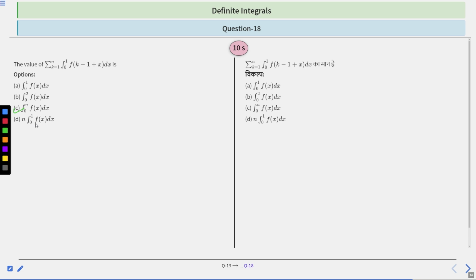So in this way, we have discussed the different types of questions based on definite integration. Clear? Hope you understood how to apply the concepts in the questions, right? And hope you liked the lecture.